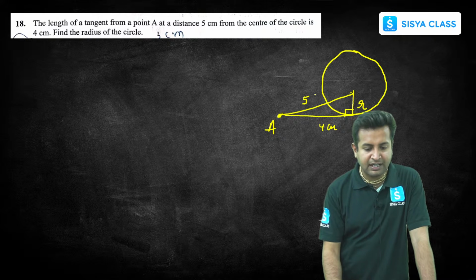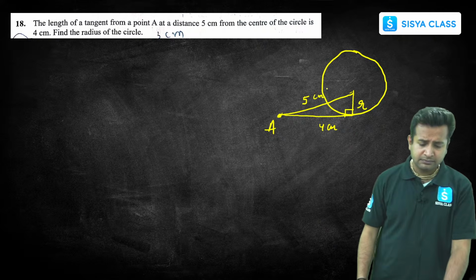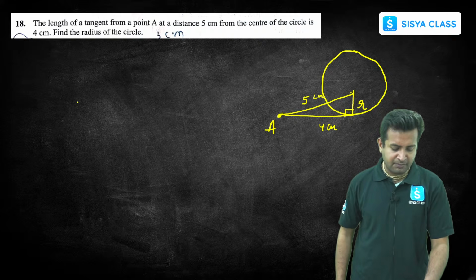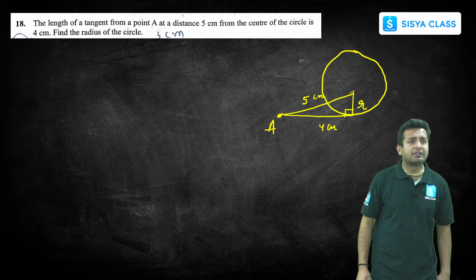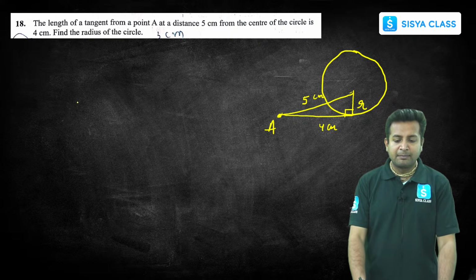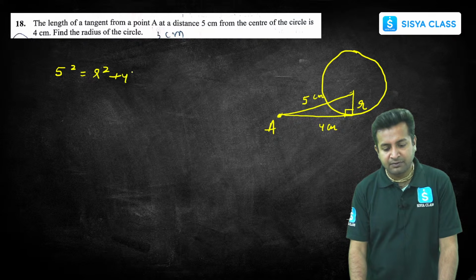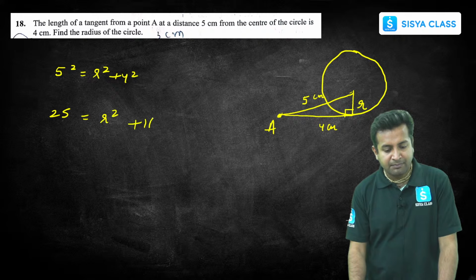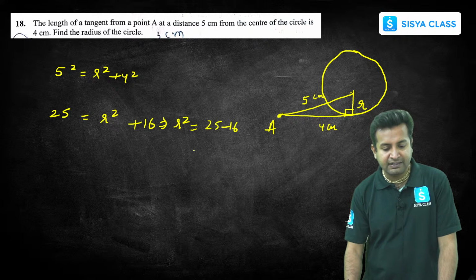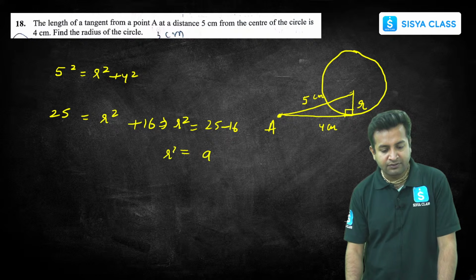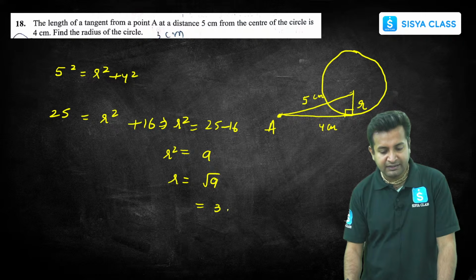4 centimeter and 5 centimeter. Now, using Pythagoras theorem, don't you all think that you can solve this question? Very simple. So basically, this 5 square will be equal to r square plus 4 square. So this is 25 equals r square plus 16. So r squared will be equal to 25 minus 16, which is nothing but 9. So r value will be root over 9, which is 3 centimeter.